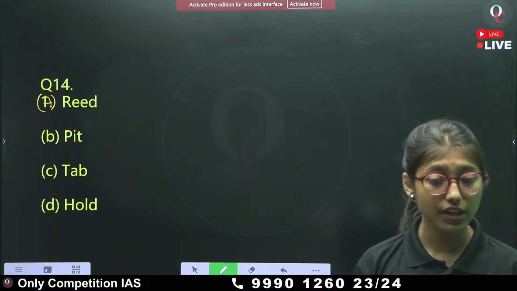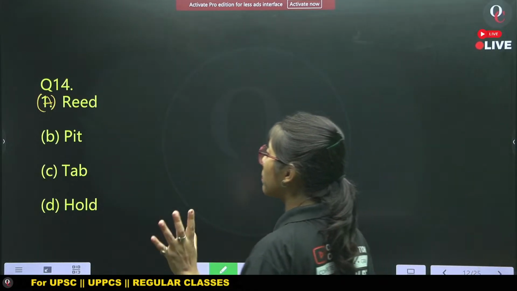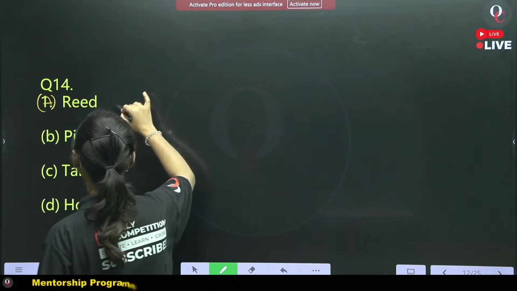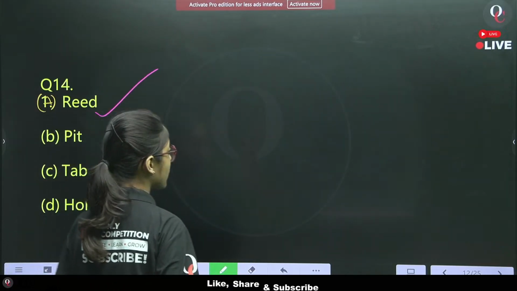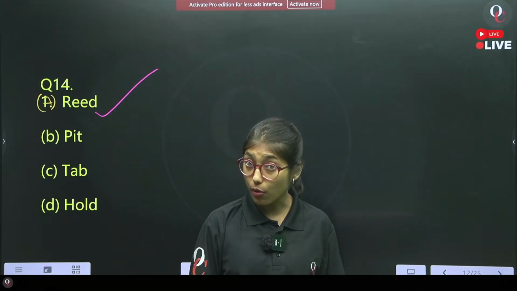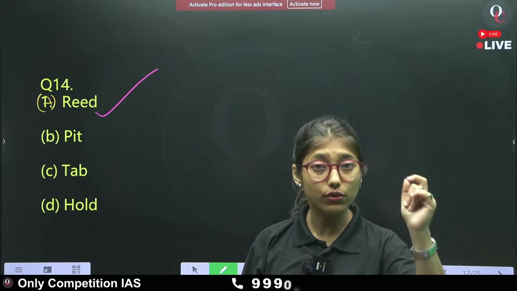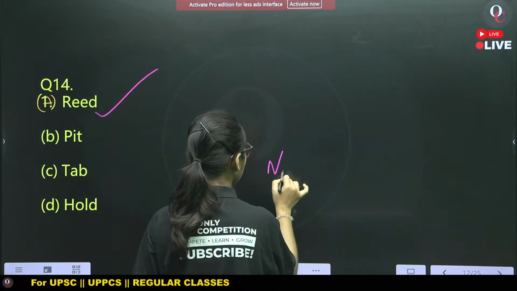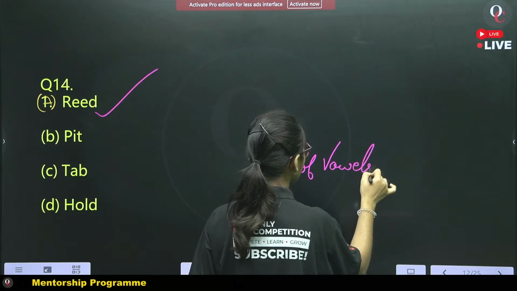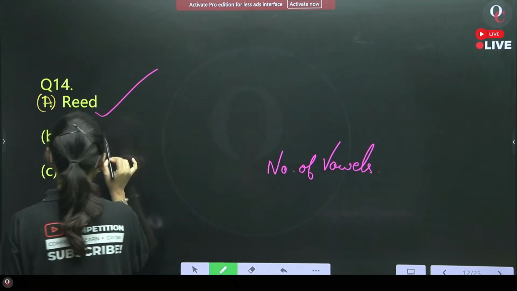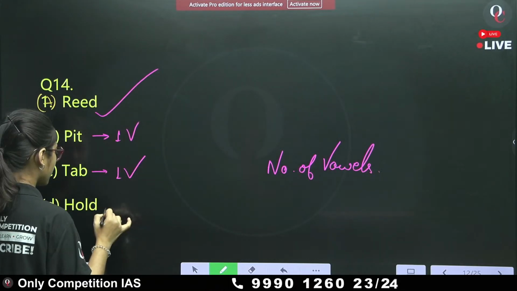One hint I have given, the other hint you have to identify, and the correct answer is option A. Now you will ask me, ma'am, why is option A the odd one out? Because you can observe the number of vowels. How many vowels are here? Only one vowel here, one vowel here.